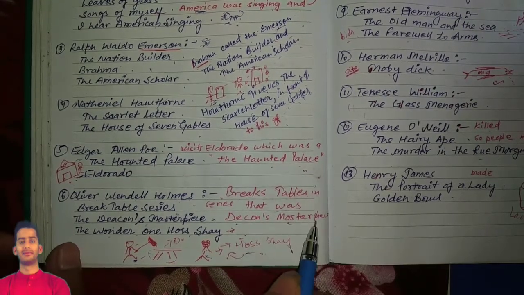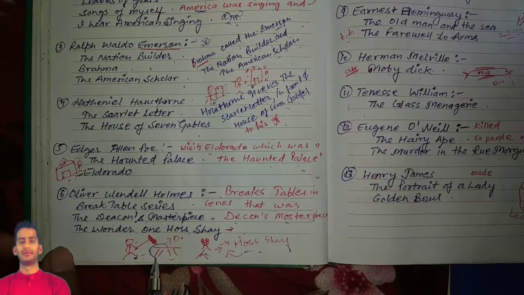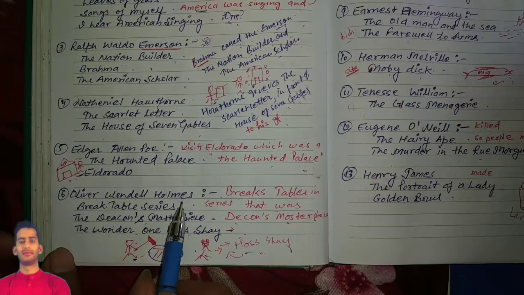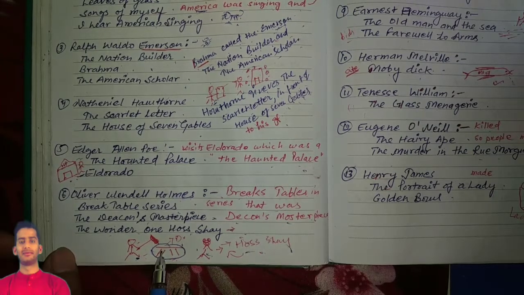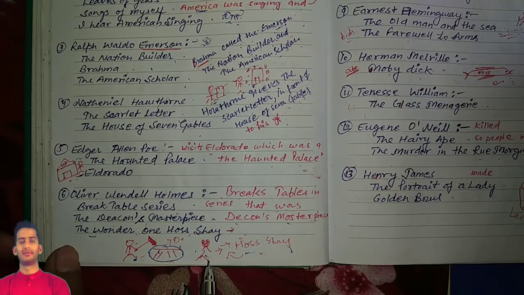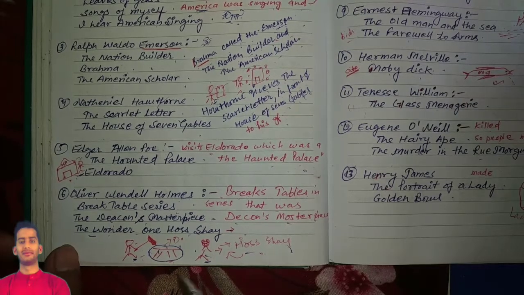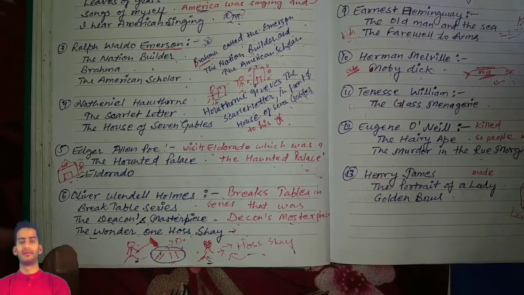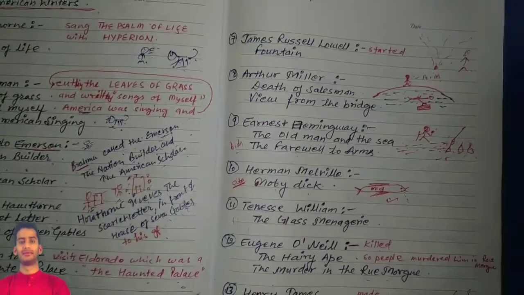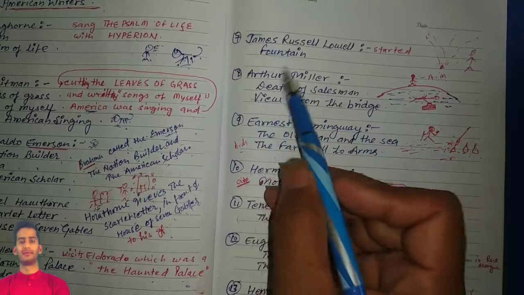That was the Autocrat's masterpiece. So these tables were the Autocrat's masterpiece, and Oliver Wendell Holmes broke them. And then the Autocrat was so wondered, why did you break my masterpiece? In this way you can carry on.